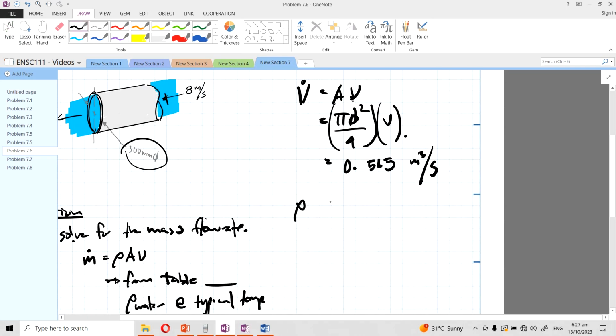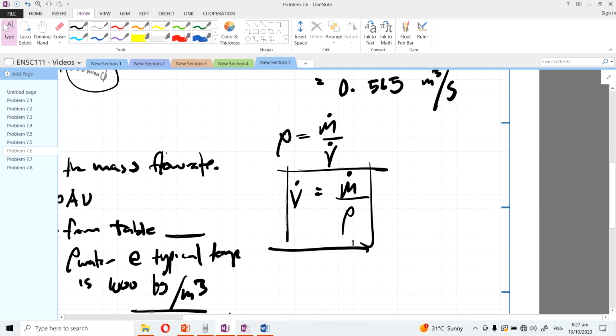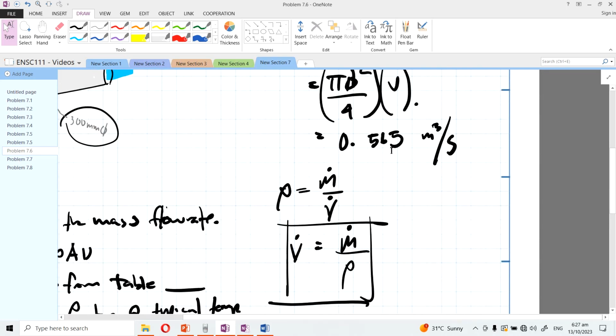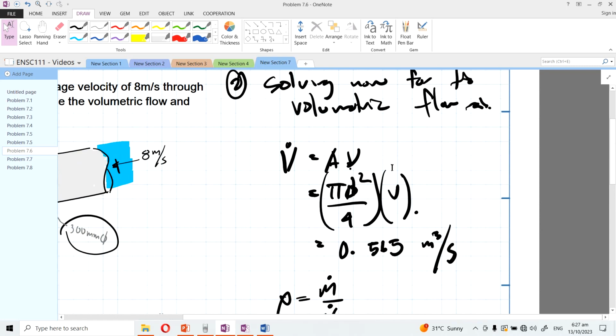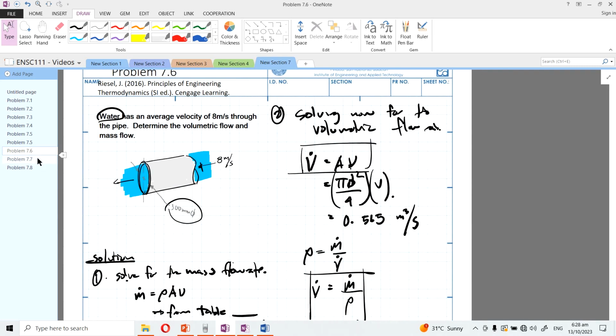Also, since volume and mass are related by density, you can also use that. Since density is mass per unit volume, and this is per unit time, the volumetric flow rate is equal to the mass flow rate divided by the density. So this will also arrive at the same value here. So it's the same thing, I guess. Right, so that's the mass flow rate and the volumetric flow rate.